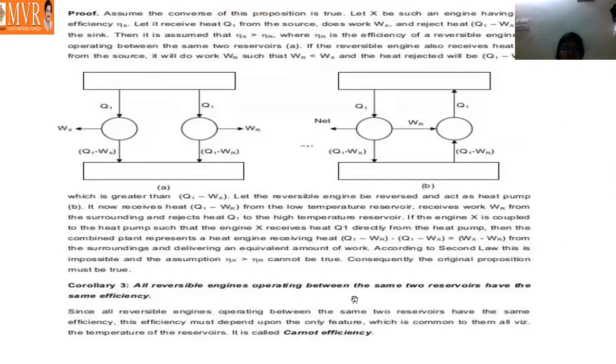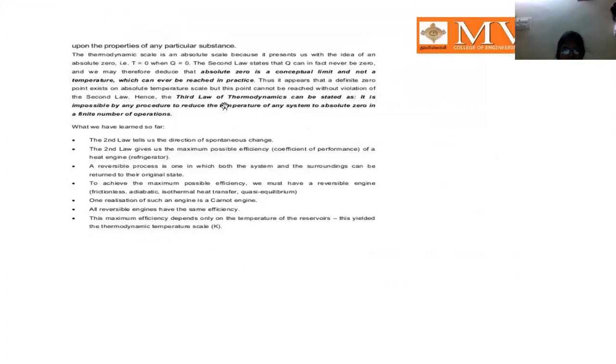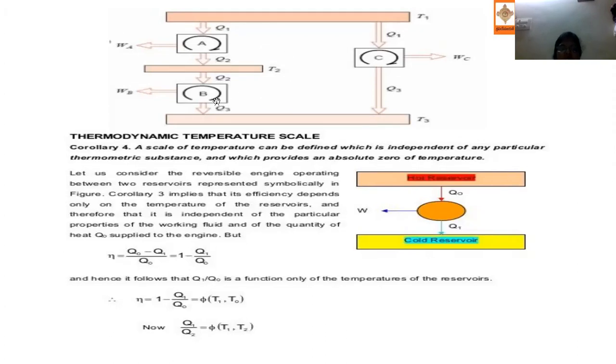So what is corollary 3? All reversible engines operating between the same two reservoirs have the same efficiency. That is, if these are the first engine and the second engine, these two engines combined run another engine, the third. These two have the same efficiency, and combined they run another engine which also gives the same efficiency. That is corollary 3 for the Carnot cycle, and that efficiency we call the Carnot cycle efficiency.